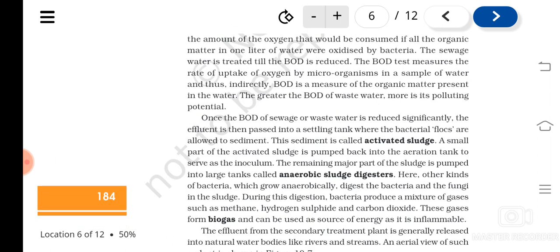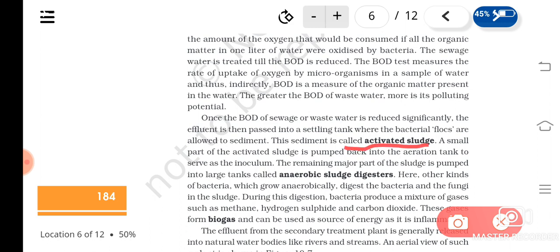Okay, now once the BOD is reduced, the effluent will be passed into settling tanks. There the flocks will get sedimented. And this sediment, formed by the accumulation of the flocks, is known as activated sludge.